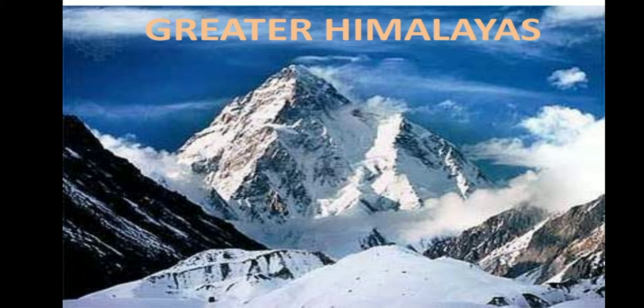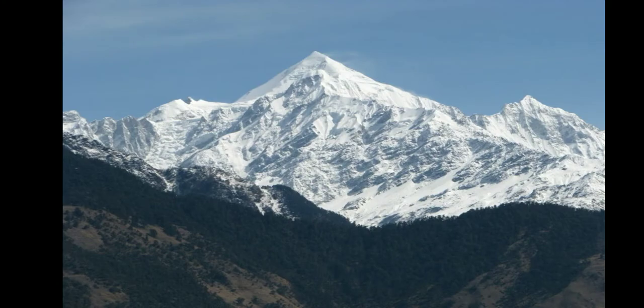The other peaks are Kanchenjunga, Makalu, Dhaulagiri, Manaslu, Nanda Devi, etc. As the Greater Himalayas are covered with snow throughout the year, these ranges are called Himadri. They are the home of many glaciers such as Gangotri and Yamunotri glaciers. There are many passes too.